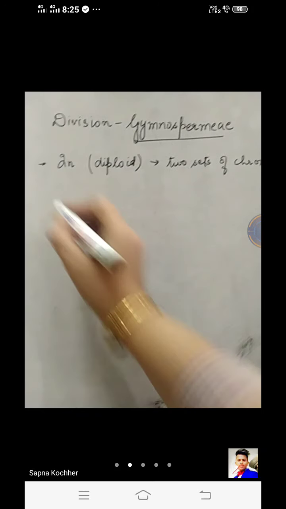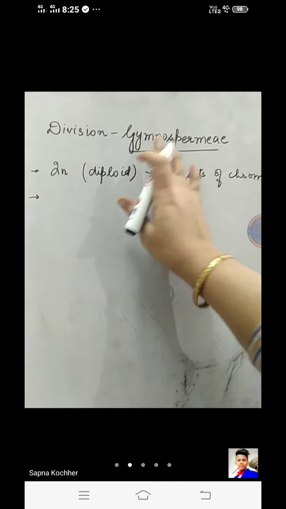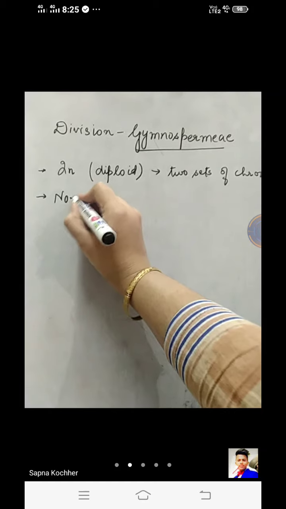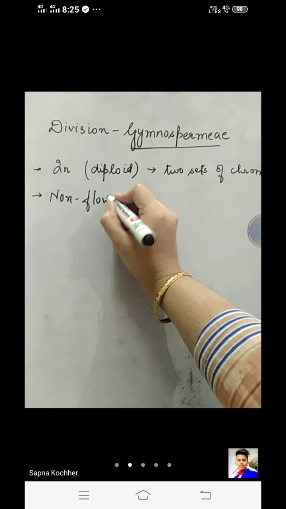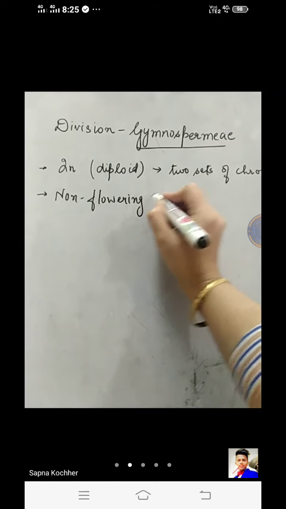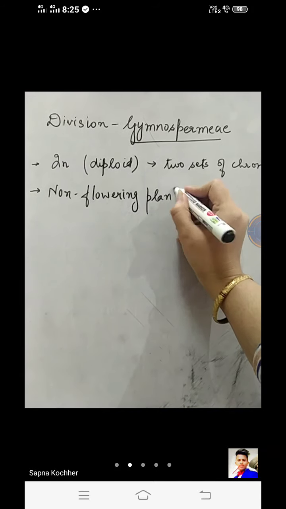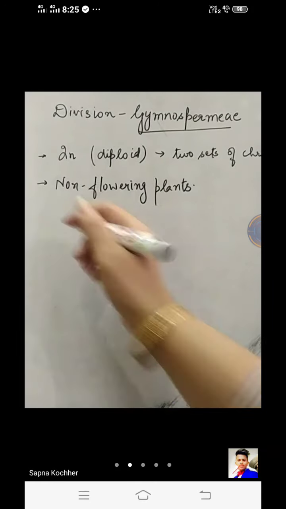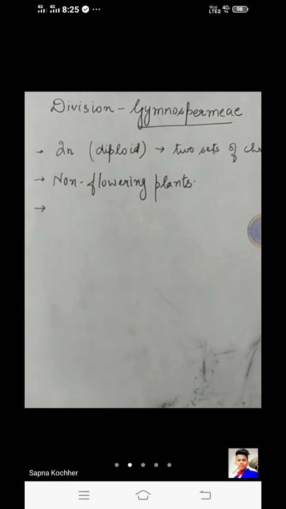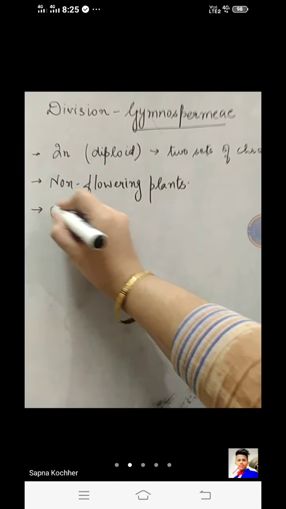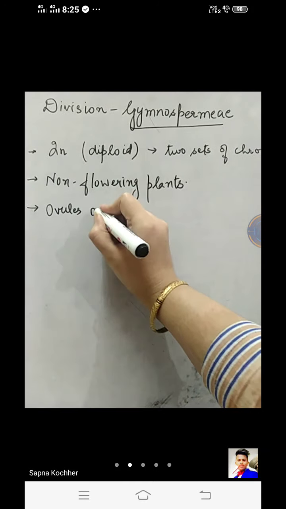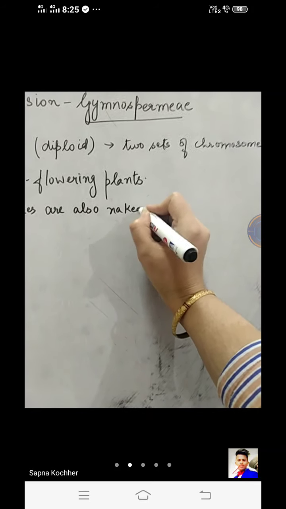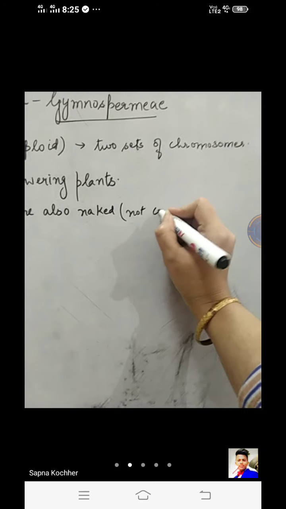The second feature is that the organisms belonging to the gymnosperm group of kingdom Plantae are non-flowering plants. We call them non-flowering. Why do we call them non-flowering plants? Because they do not bear flowers, they do not bear the enclosed structures. And because of this only, their ovules are also naked. Naked means they are not covered.